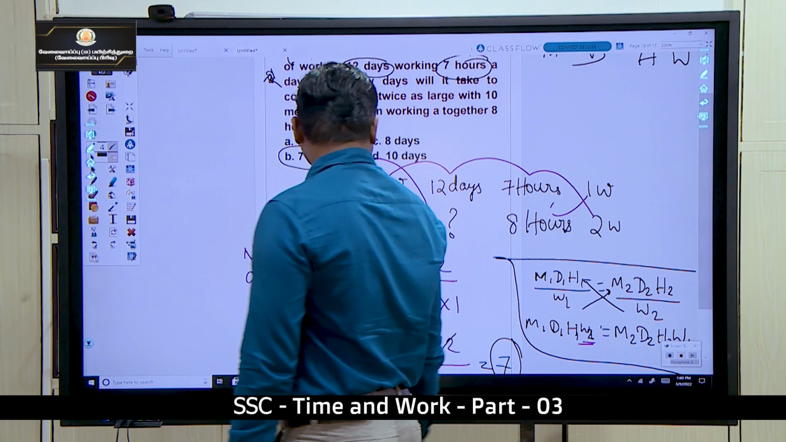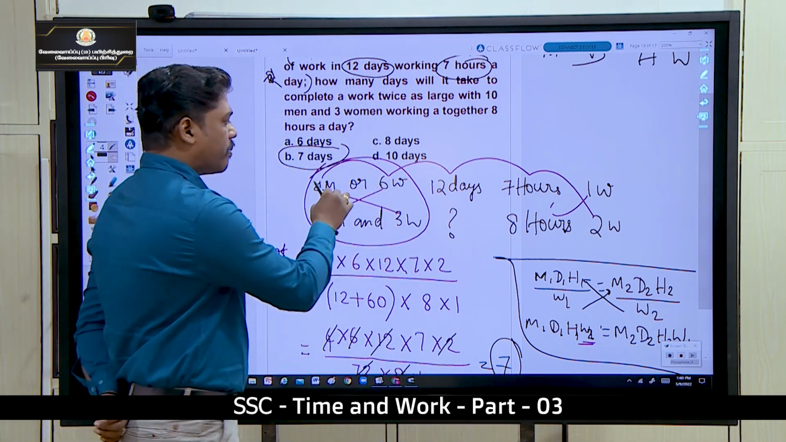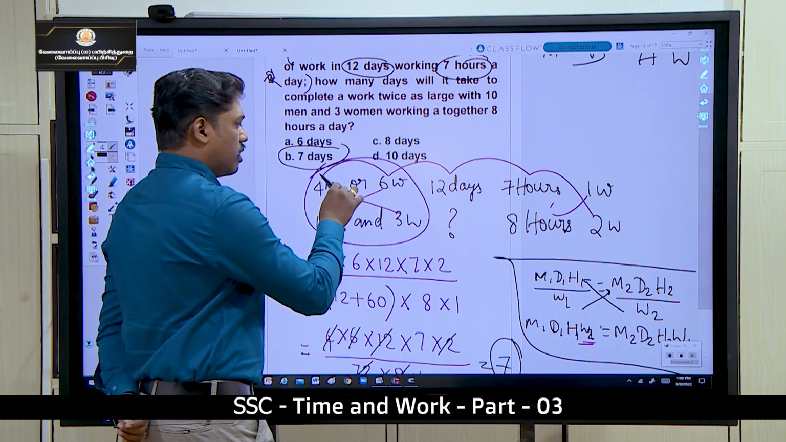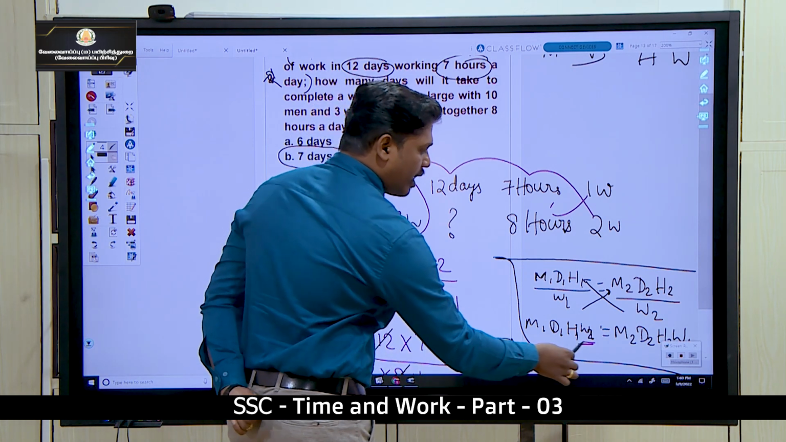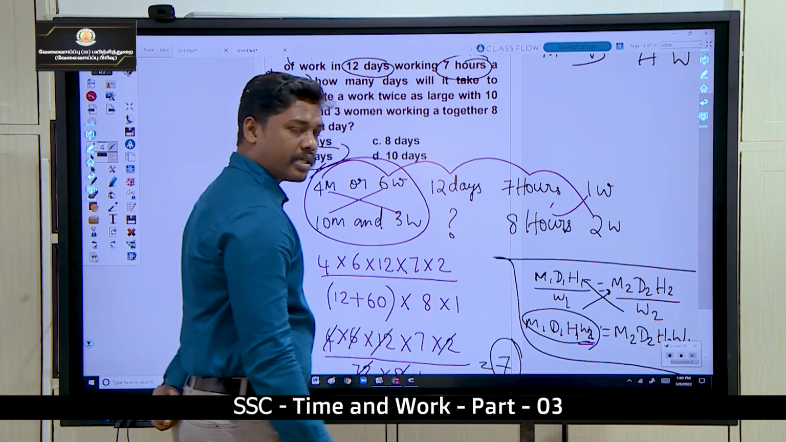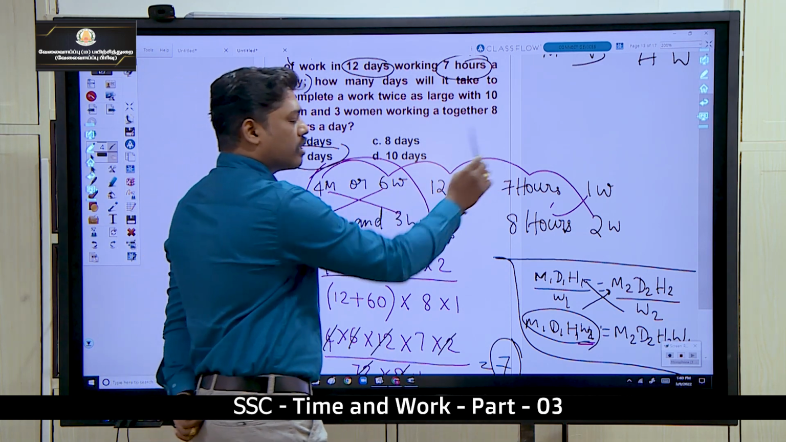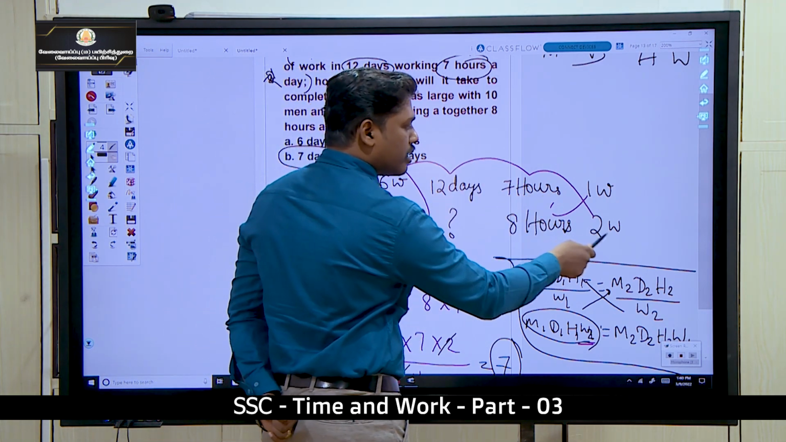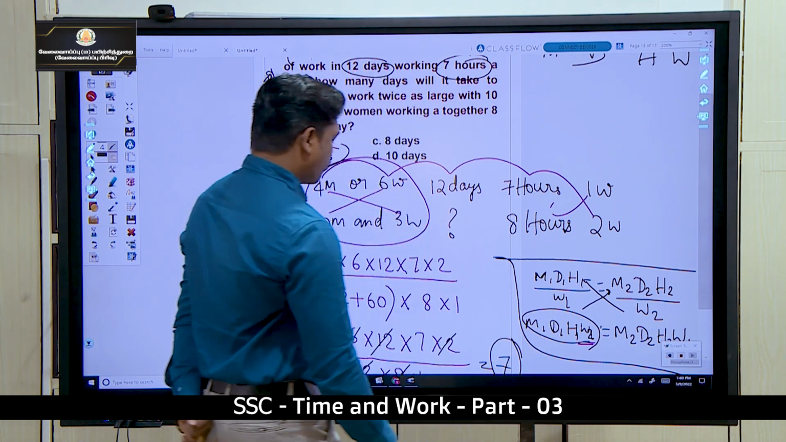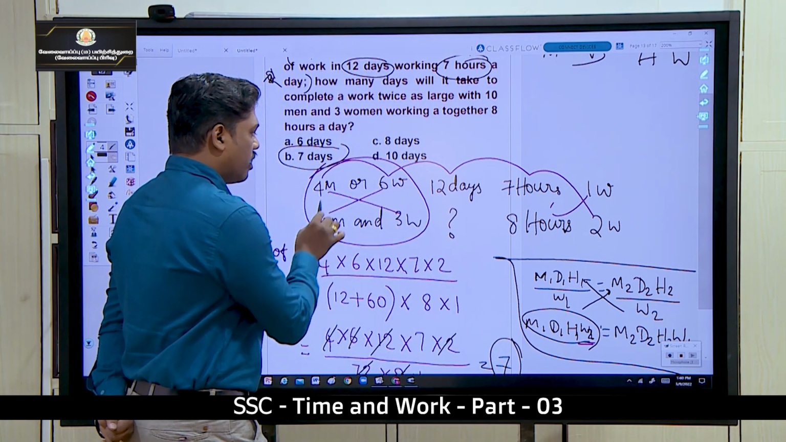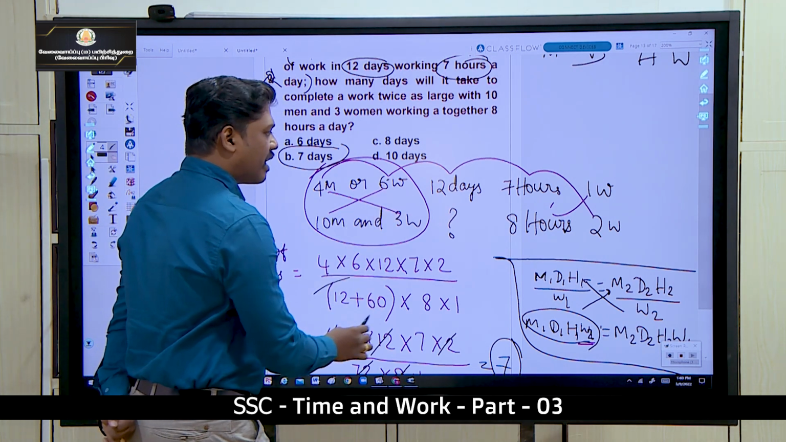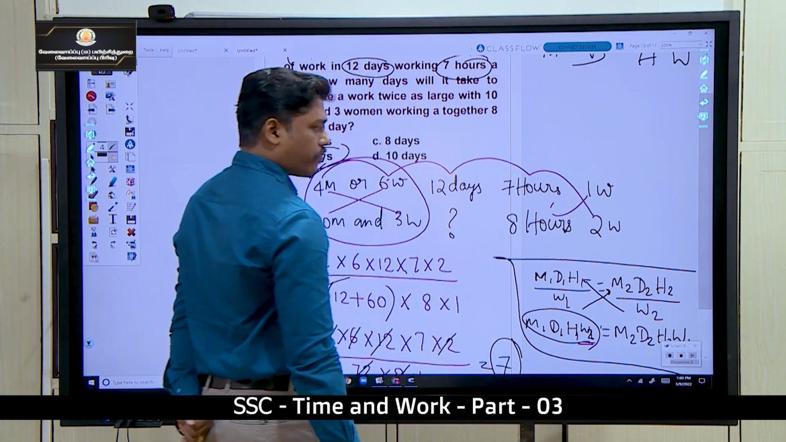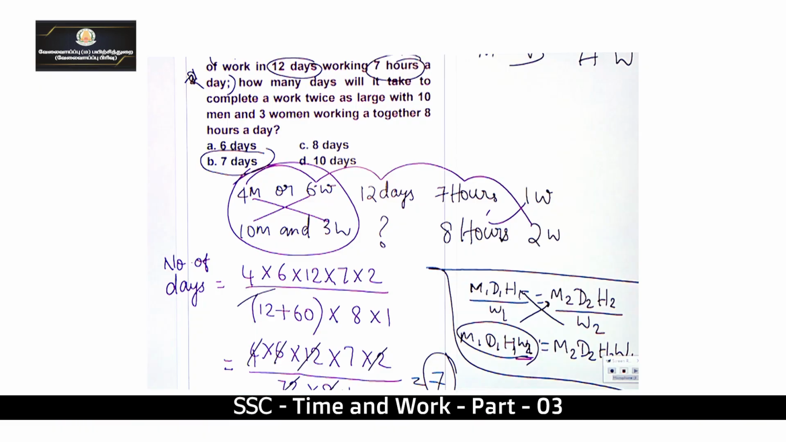Is that clear? The same thing, just multiply all the values: 4 into 6 into 12 into 7 into this W2. For that only I have written the formula here, for you to just understand. Multiply all the values. When it comes to work, multiply the W2 work here. So divided by cross multiply and add 4 into 3 plus 6 into 10, and the value multiplied with 8 into 1. Is that clear? So upon dividing, you will be getting 7 days.